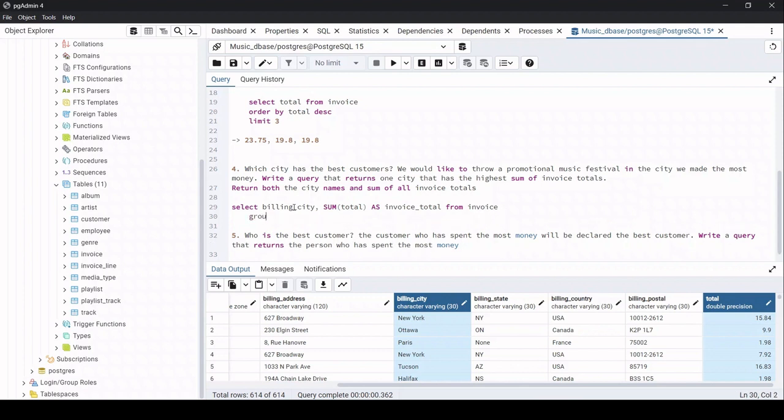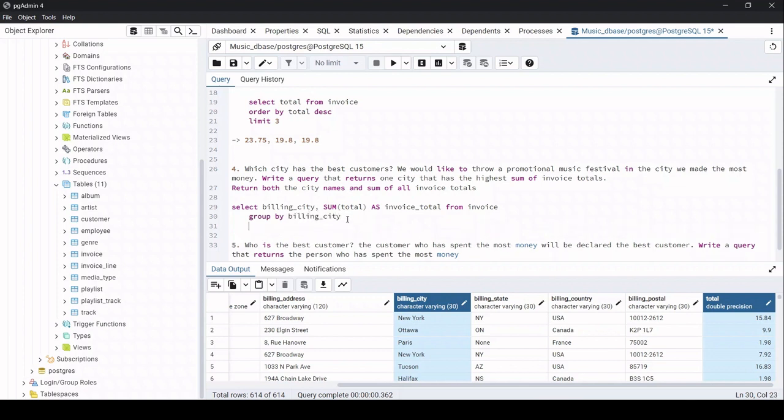Now I will need to group by the billing city. Why am I supposed to do this? Because if I don't group by, then we'll have multiple rows that get duplicated. So to avoid that, we'll be using the group by clause. Group by billing city, and I want this to be sorted by the invoice total in descending order. Let me just run this.